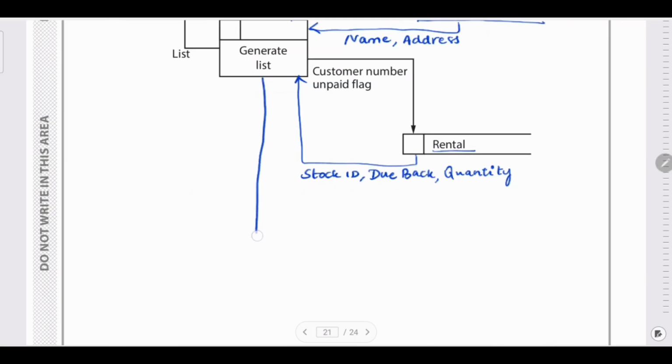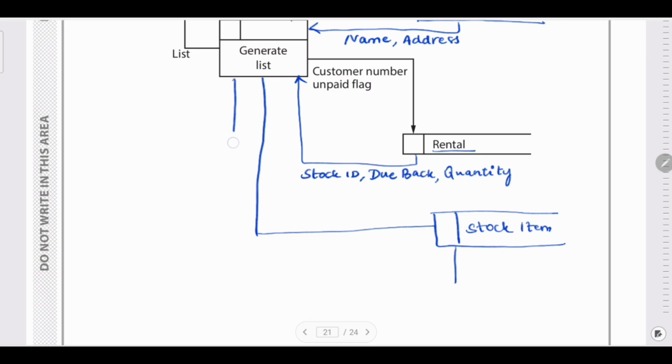So from this list, you need the stock item. So from this list, what all will you be getting? With the stock item, you will be getting the description of that stock based on its ID and the unit price of it.